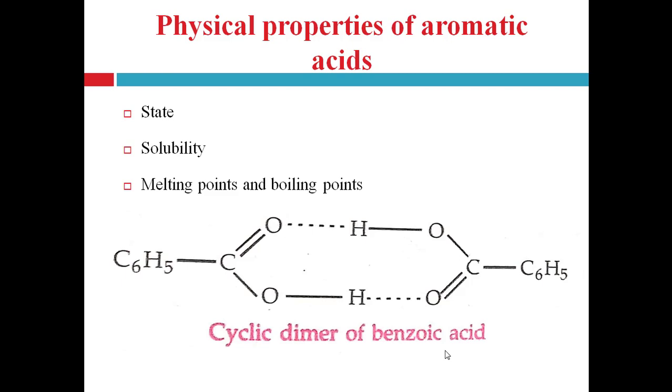The melting points of aromatic acids are generally high, and this may be due to the reason that the planar benzene ring in aromatic acids can fit more closely in the crystal structure. It forms a compact or packed crystal structure. That's why it requires high energy in the form of temperature to separate these molecules, and that's why it has a high melting point, right?